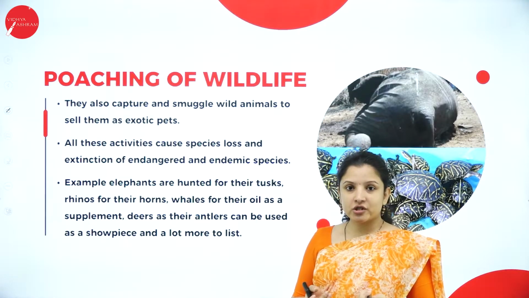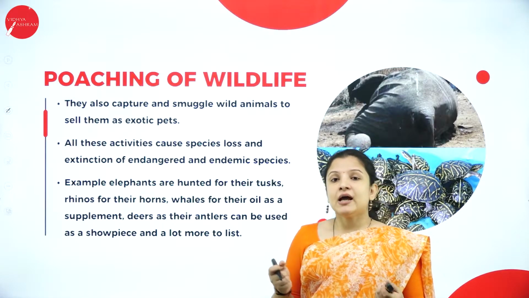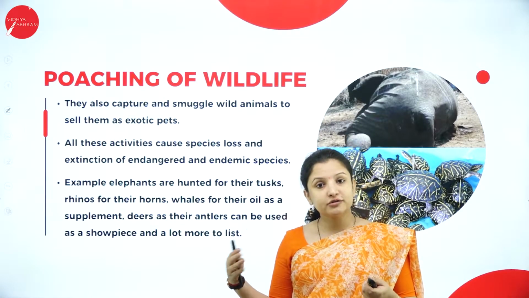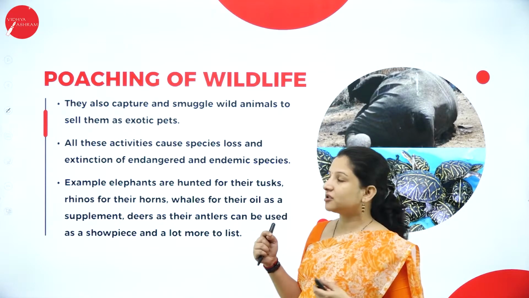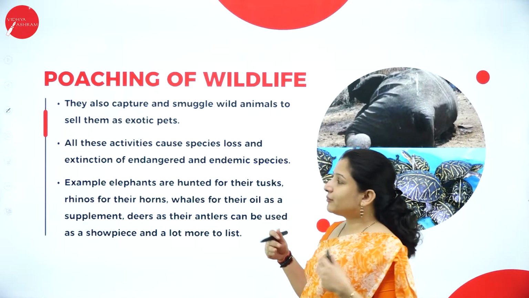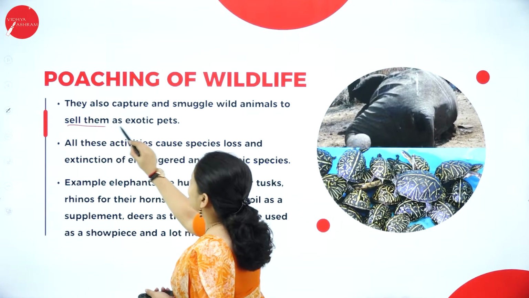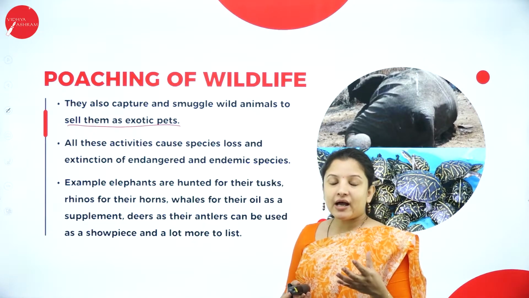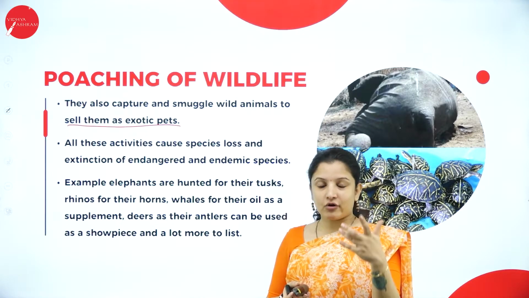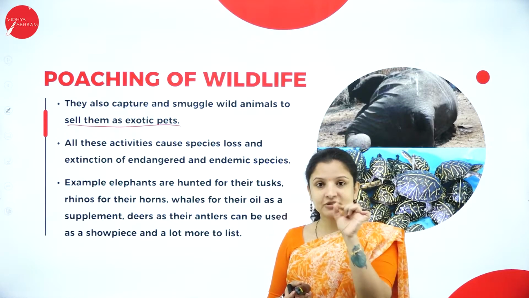And these poachers also smuggle animals. They capture the animals and use them for circus purposes and all that, illegally, for entertainment purposes. Also some of the wild animals are smuggled and sold as exotic pets. Like we have the star tortoise. Star tortoise is one such tortoise whose shell is made up of some yellow star-shaped structures.